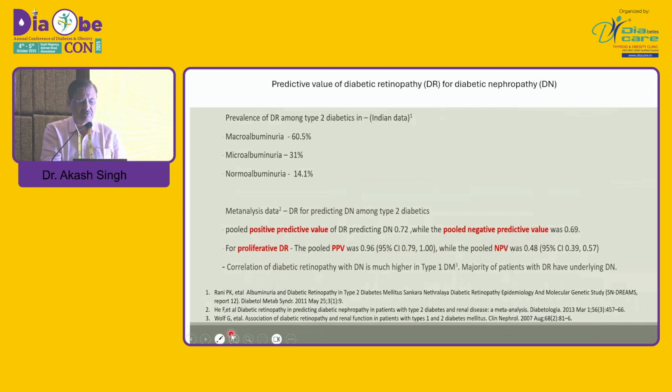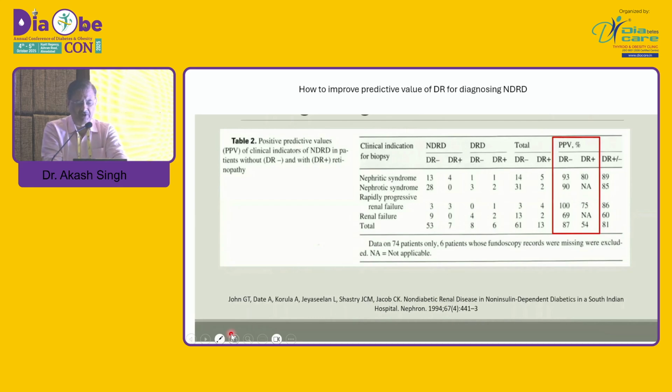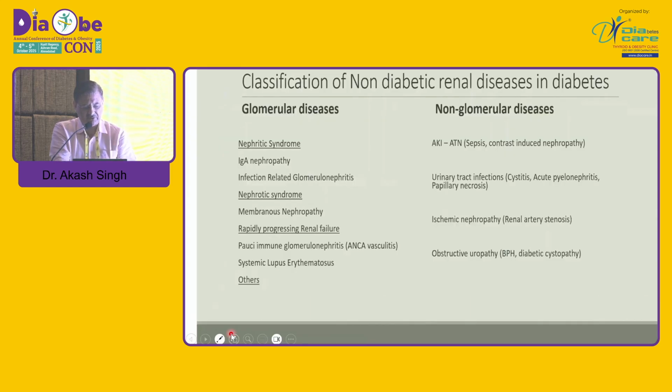Now, this was a study where diabetic retinopathy was studied, and it was seen that if there is a diabetic retinopathy, especially proliferative diabetic retinopathy, it favors a diabetic kidney disease, but the absence of diabetic retinopathy with nephropathy will favor a non-diabetic kidney disease. So basically what you should do is that even in presence of diabetic retinopathy, a presence of nephrotic syndrome, nephritic syndrome, rapidly progressive renal failure, all of this basically will suggest a presence of